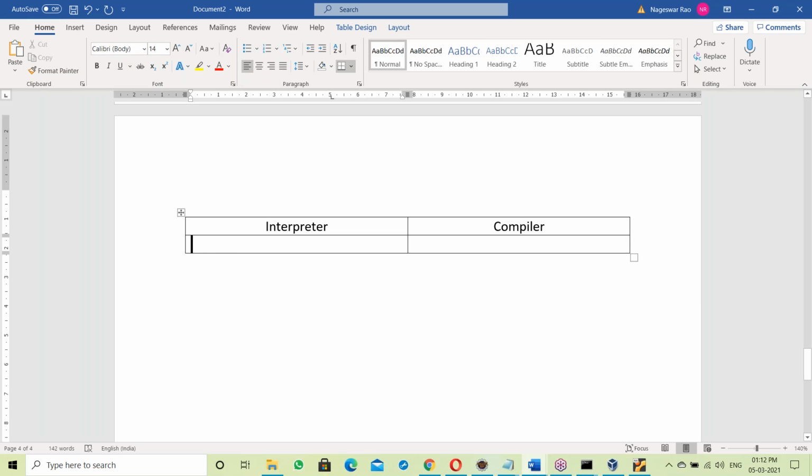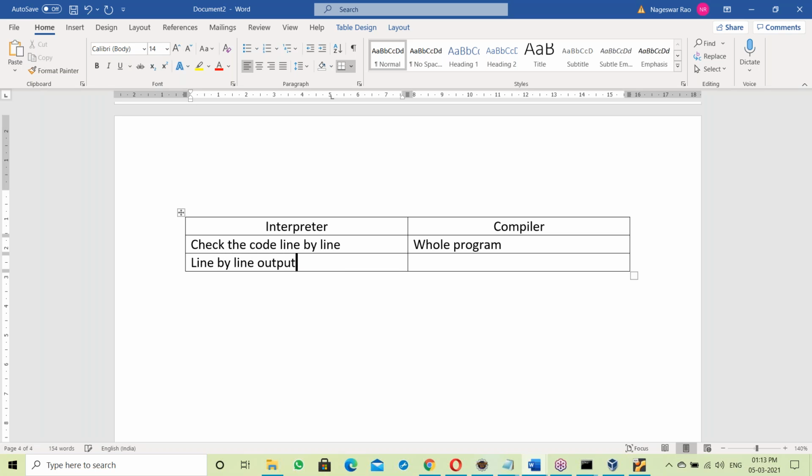The interpreter checks the code line by line, not the whole program. The compiler checks the whole program at a time, top to bottom. So the interpreter checks the code line by line, and the compiler checks the whole program. Next, output: the interpreter gives line by line output here.